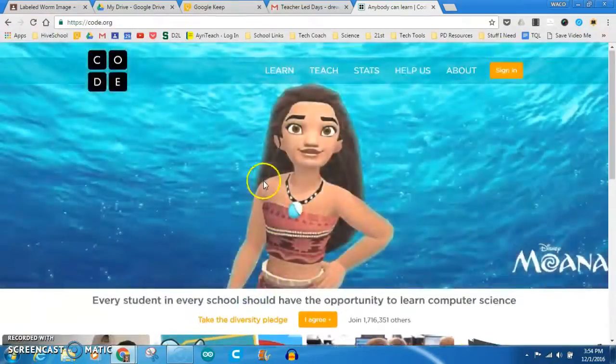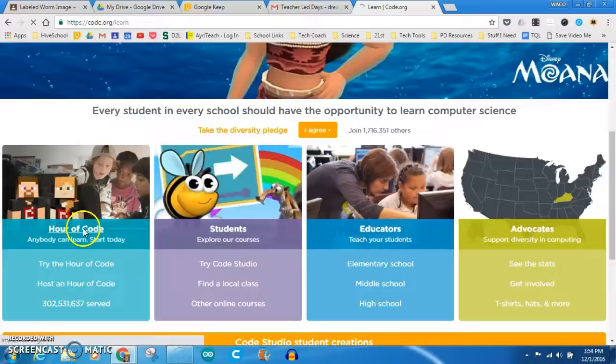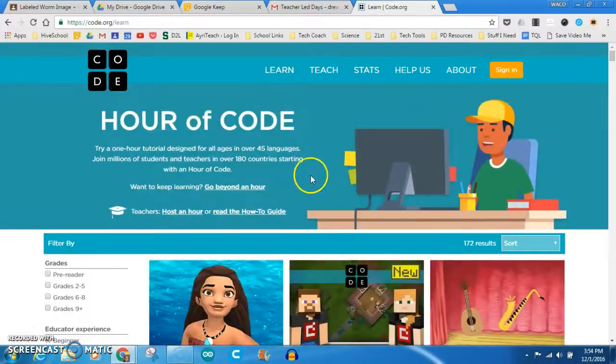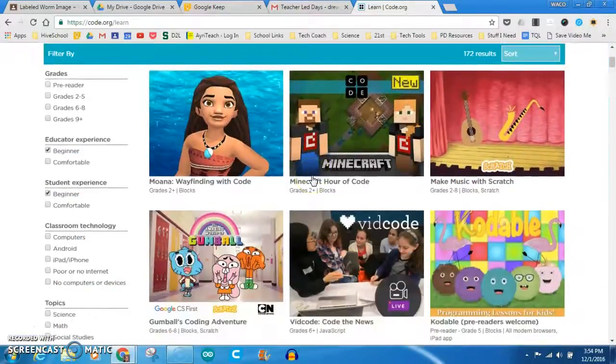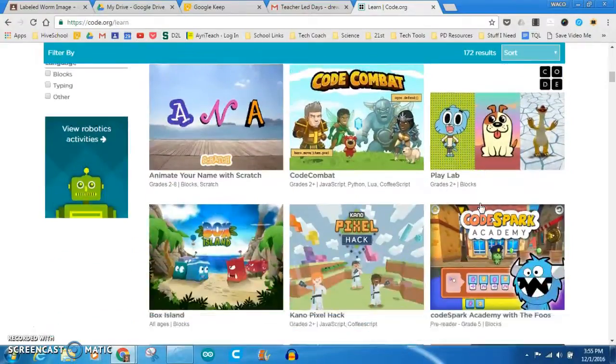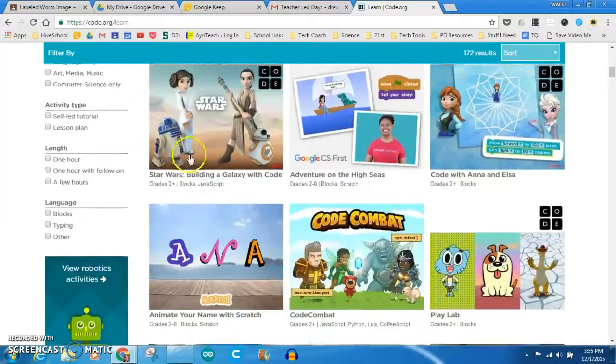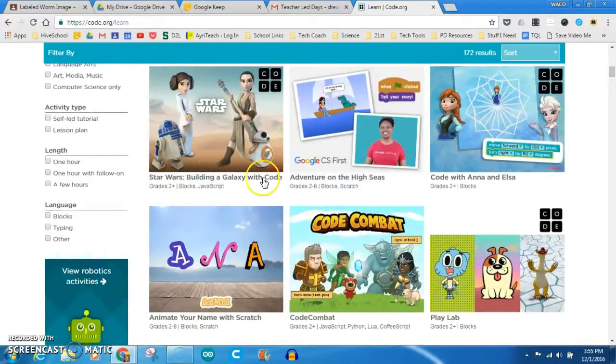Once you're there, you're going to look for the Hour of Code link, which is down in the bottom left-hand corner. And then that's going to bring you to the Hour of Code page, which contains all of our tutorials that are available to help us learn a little bit about coding. You'll notice that each tutorial has a name, it lists the grades, and then the type of coding that's involved.